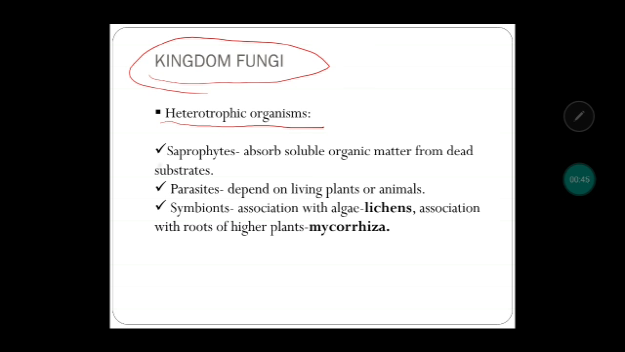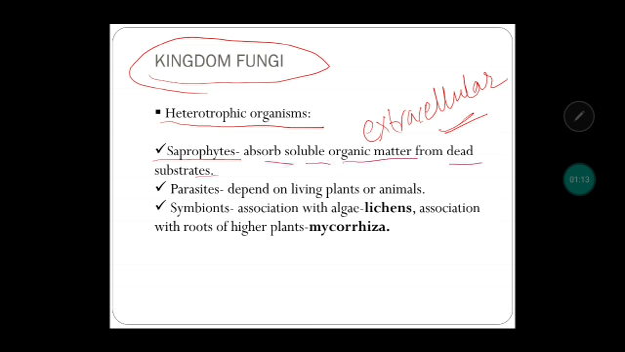So let us look at the first category of heterotrophic organisms, that is saprophytes. Saprophytes are those organisms which feed on dead and decayed matter, and then they absorb food from that. Can you guess, are the saprophytes releasing some enzymes outside the body? Yes, surely. They are secreting certain extracellular enzymes through which they can absorb the soluble organic matter from dead substrates, dead and decayed matter.